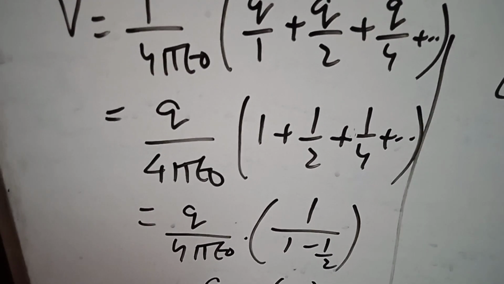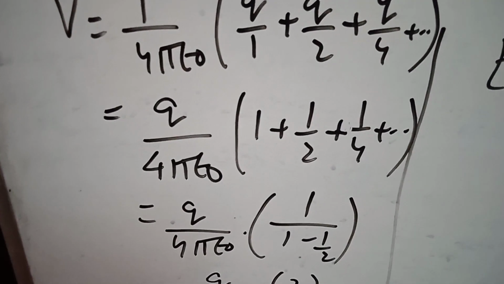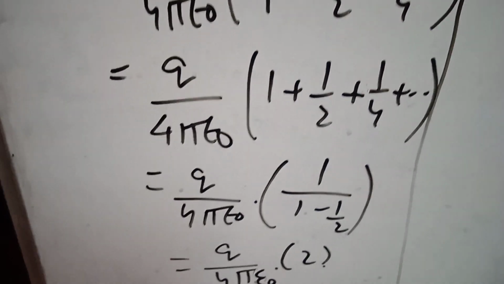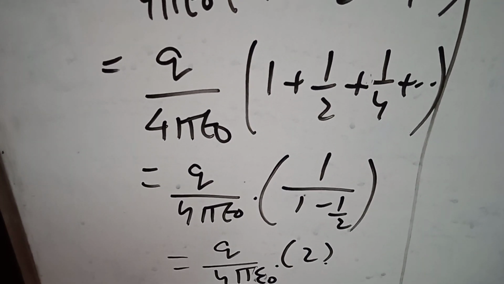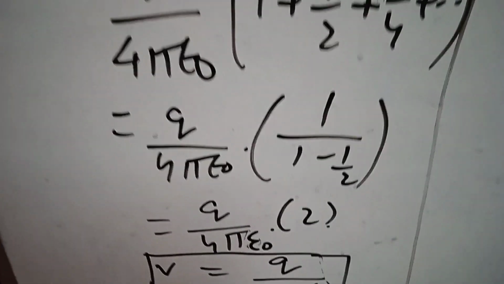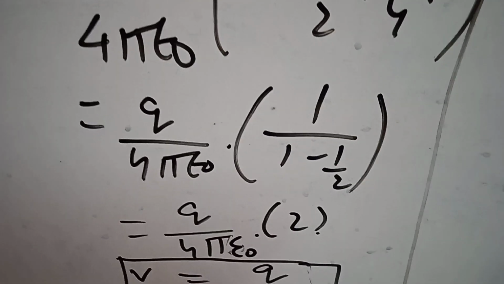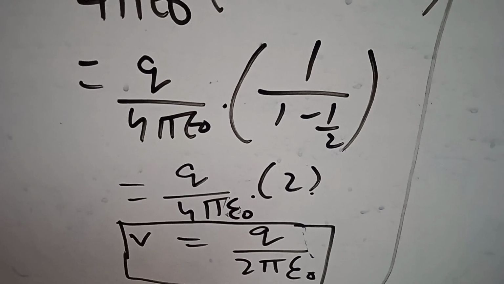But if it is not 1, it is something else, then we have to do it in another way. So it is q by 4 pi epsilon 0 into 1 divided by half. So it will come q by 4 pi epsilon 0 into 2. So finally V equals q by 2 pi epsilon 0.